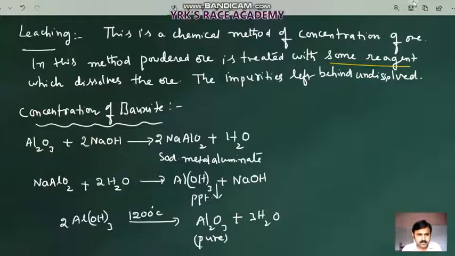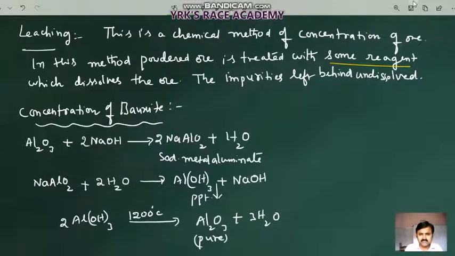This ore will dissolve in that solvent sodium hydroxide and form sodium meta-aluminate, a water soluble substance. And to that we will add water and we will get a precipitate, that is hydrated aluminum hydroxide. And in the third stage, the hydrated aluminum hydroxide will be heated to get the pure form, that is nothing but alumina.